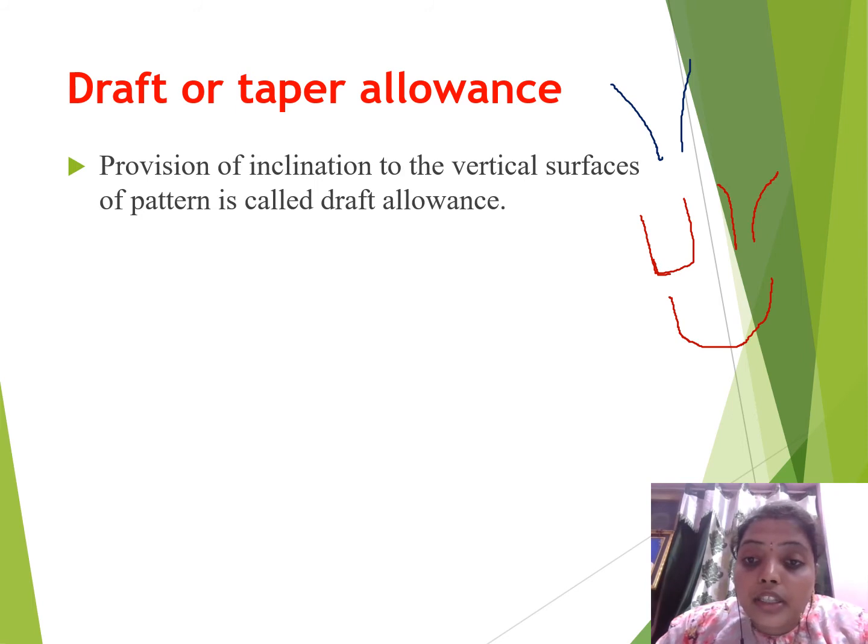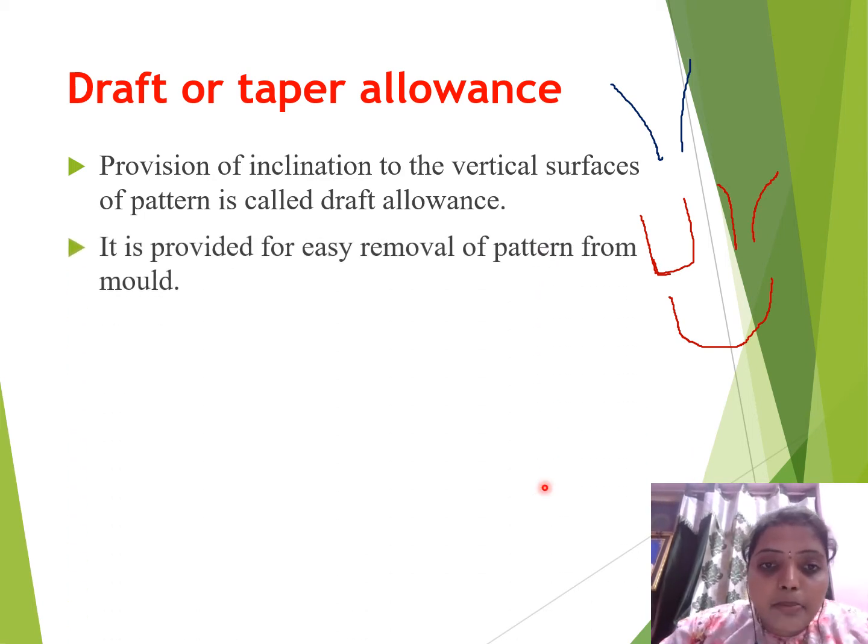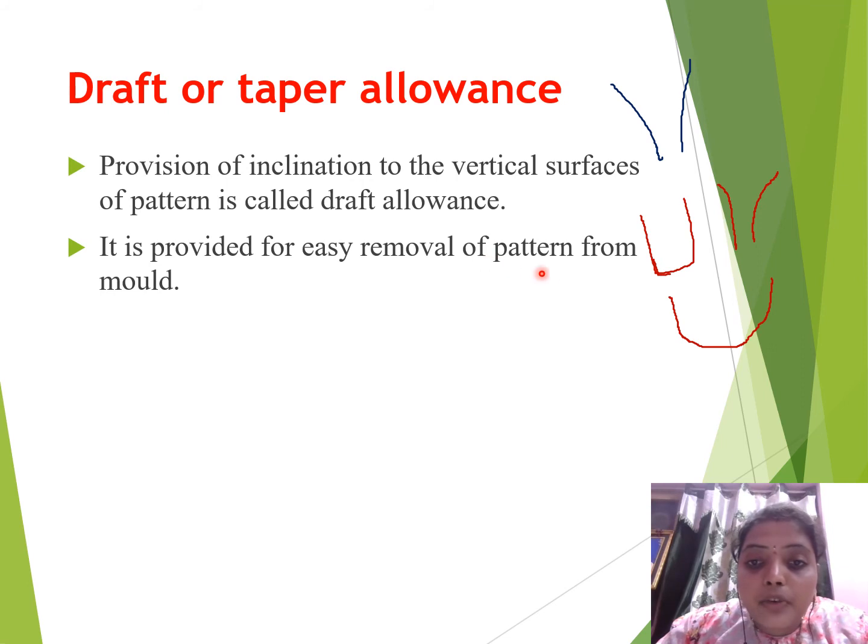Why are we giving these allowances? It is provided for easy removal of the pattern from the mold. Because of the vertical surface, the sand attached to it will be disturbed after removing the pattern from the mold cavity, and somewhat cracks will take place in the mold cavity.